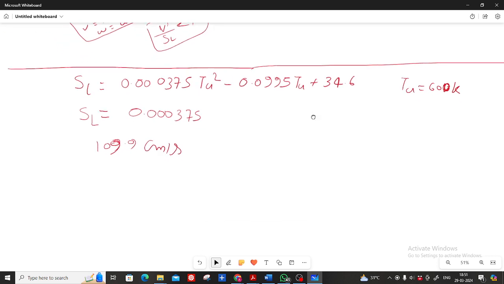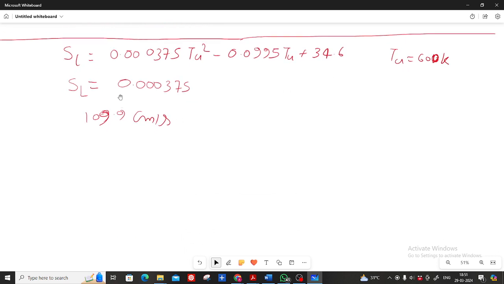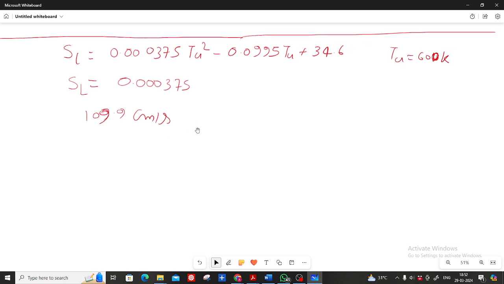Izadul Rahman, are you getting this SL or a different value? No, sir, I'm just calculating. Surabhi, did you get this value, SL 109.9? Yes, sir. Okay, so now to calculate the flame thickness.